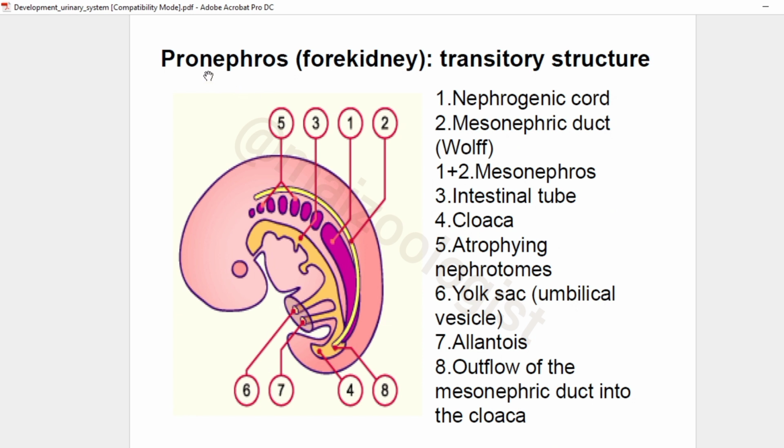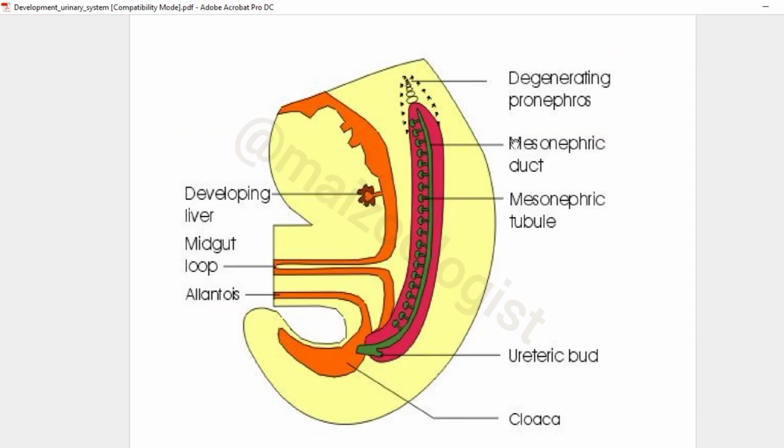Here we have pronephros, or what we call the forekidney, which is a transitory structure as we had stated earlier. So this is what it is going to look like. Here at number 1 we have the nephrogenic cord, and at number 2 we have mesonephric duct, and then we have 1 plus 2 mesonephrons, and then we have the intestinal tubule and other structures which are not our concern in this lecture.